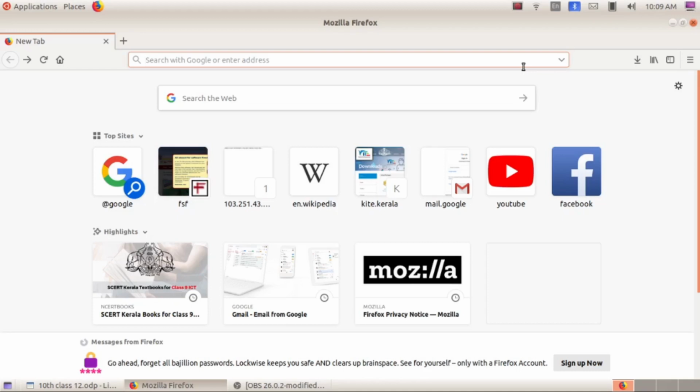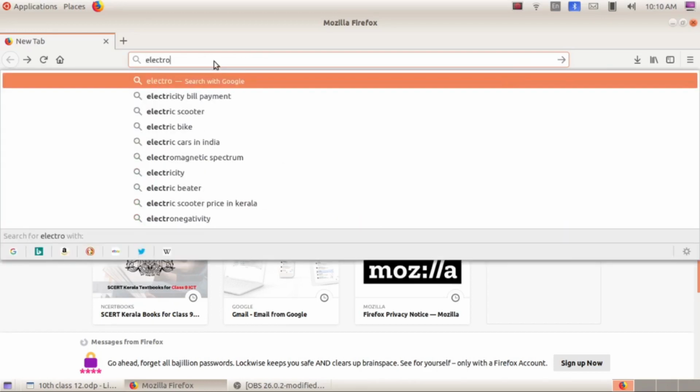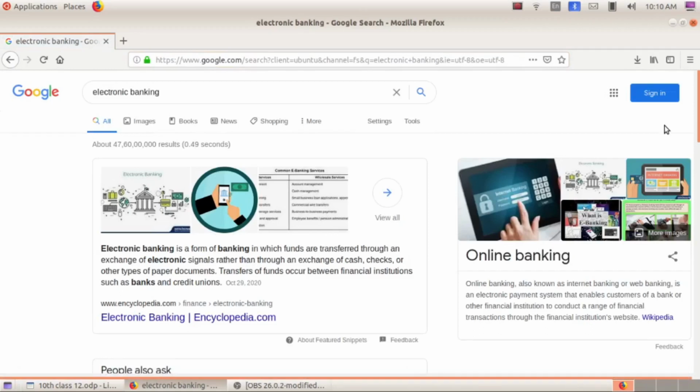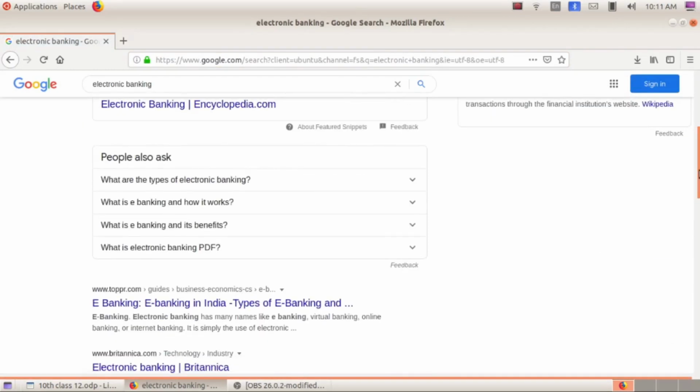Here in this chapter, when you look into your textbook, you can see in the introduction part, one girl was searching about electronic banking in a browser. So that we can see there started the flood of thousands of links providing technical and non-technical information. Here you can see our browser, Mozilla Firefox, and when I am searching for electronic banking, you can see a flood of thousands of links providing technical and non-technical information.